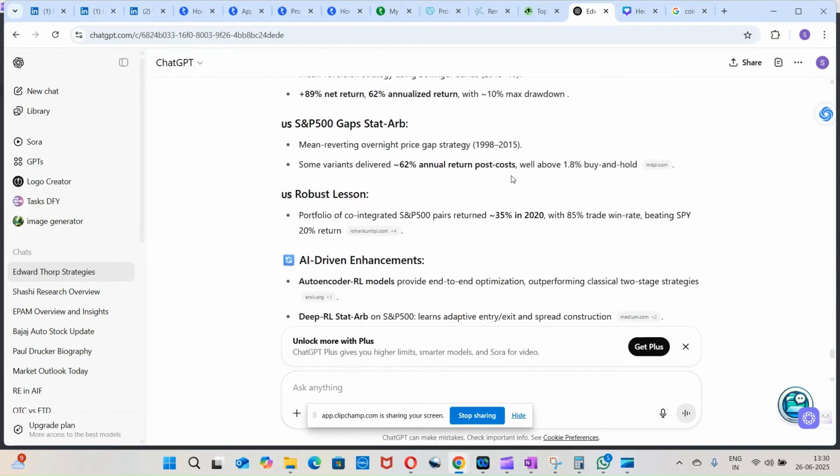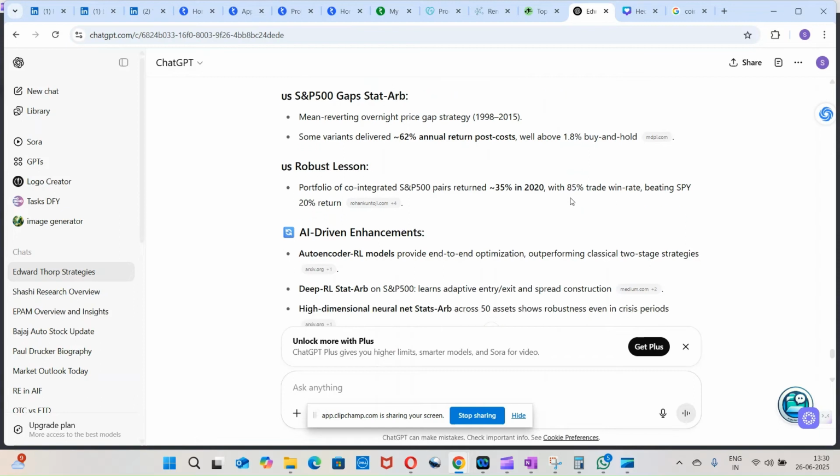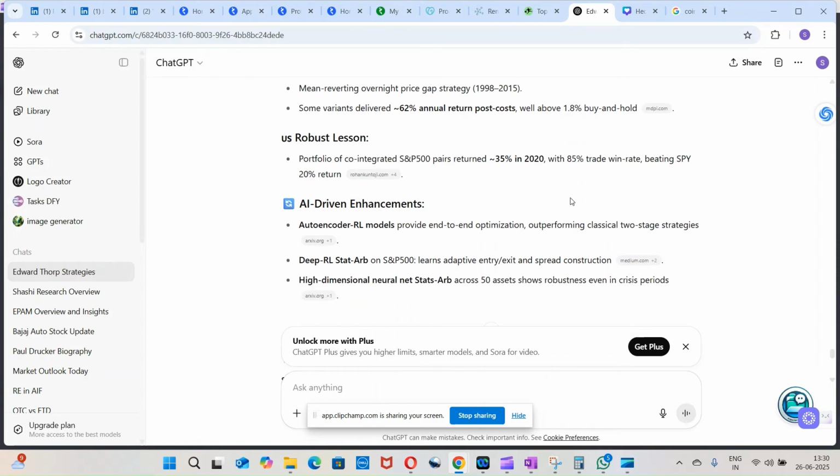US S&P 500 gaps statistical arbitrage. A mean reverting overnight price gap strategy, 1998 to 2015, where some variants delivered 62% annual return post cost, well above the 1.8 of buy and hold. US robust lesson: a portfolio of co-integrated S&P 500 pairs returned 35% in 2020 with an 85% trade win rate, beating the S&P SPY's 20% return.